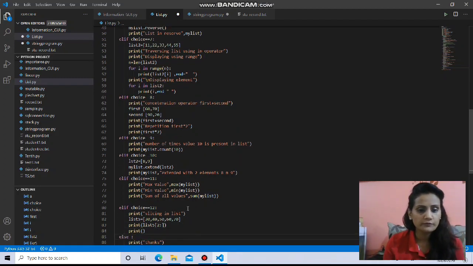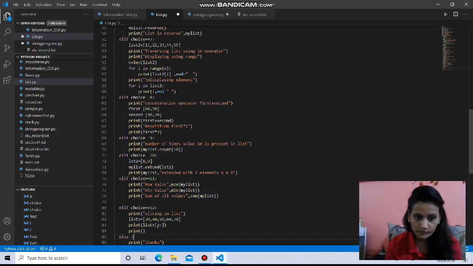Then 12 is a very important function which is slicing. Many times you will be using it later in the program. Slicing means slicing, as a cake is being sliced or something is being sliced. The same way you can slice a particular part of the list and display it. There is a syntax of slicing. Always we write like this: print from list 5 to square bracket any particular number colon another number. So the first number will tell you the starting point, and the second parameter is going to tell you the end point, but the end is excluded.